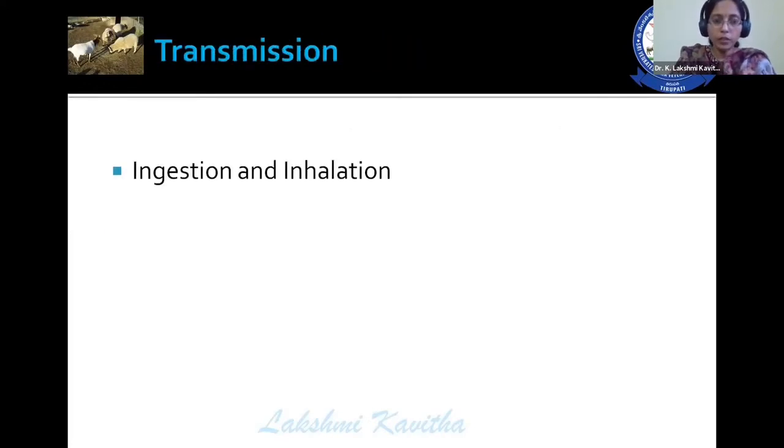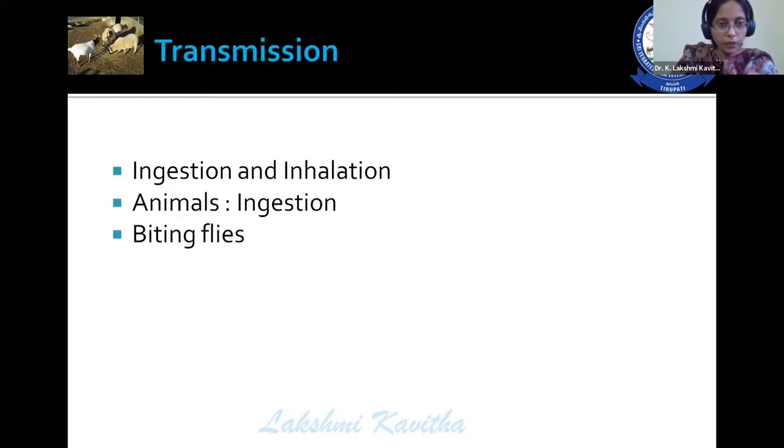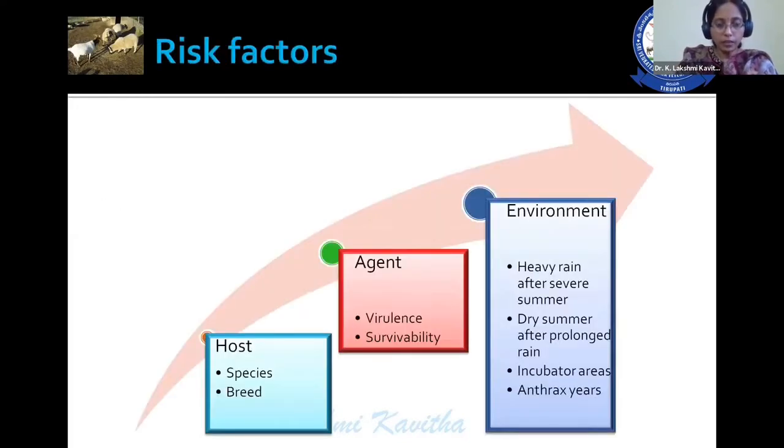Then transmission of the disease: ingestion, inhalation, biting flies, all these act as routes of transmission of the disease. The determinants of the disease or the risk factors are host, species and breed, agent virulence and survivability, and environmental factors like heavy rains after severe summer, dry summer after prolonged rain, incubator areas, anthrax years.